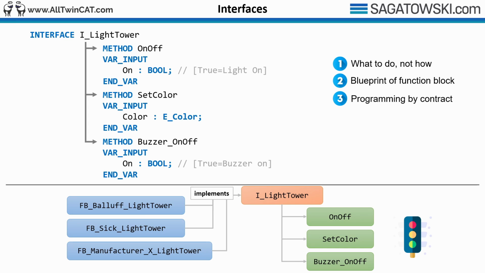In other words, they all share the same behavior. The actual implementation of these, however, might differ. One might use simple 24-volt digital inputs, while another might use some more elaborate protocols such as IO-Link or EtherCAT for communication.